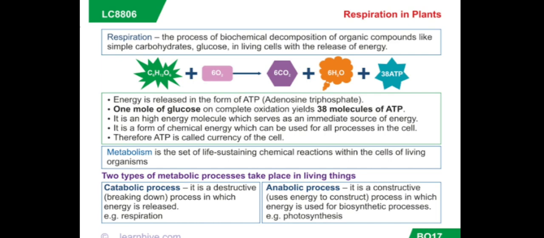Important: ATP is a high energy molecule which serves as an immediate source of energy. It is a form of chemical energy which can be used for all processes in the cells. Therefore, ATP is called the currency of the cell.